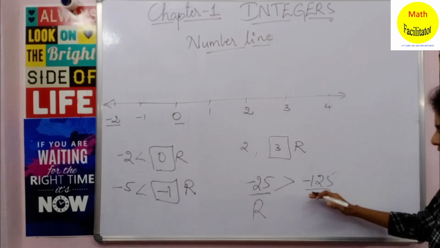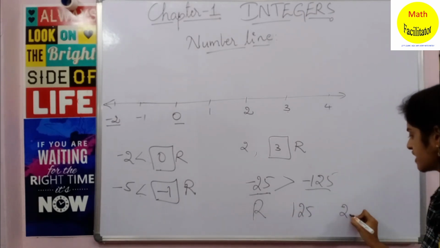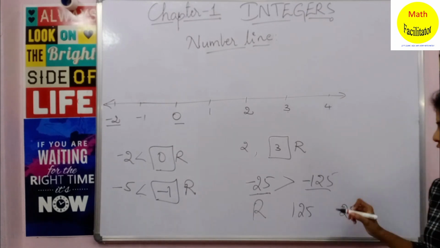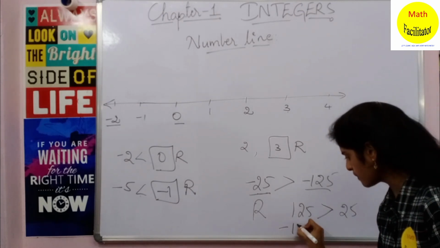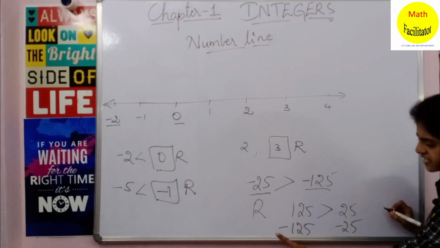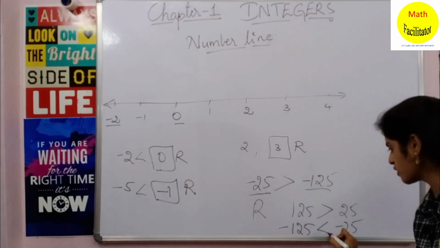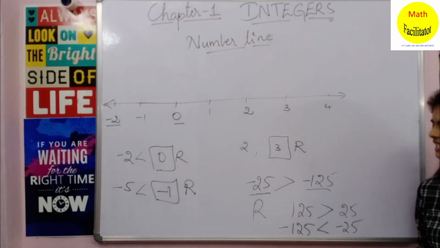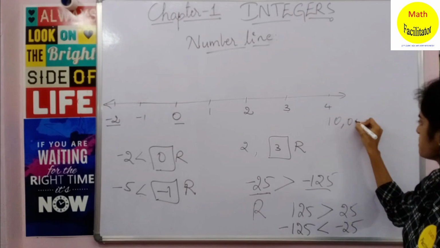Suppose these are positive integers, 125 and 25. Then 125 is greater than 25. You already know this. Now coming to minus 125 and minus 25, the signs are changing. Plus is becoming minus, so the greater than symbol also becomes less than. Clear?